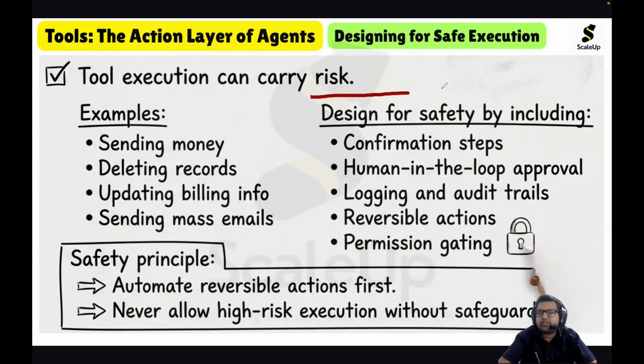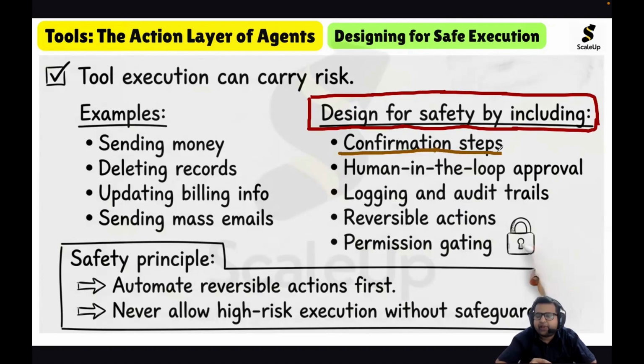Design for safety can be incorporated by including confirmation steps. Whenever any critical action needs to be performed, confirmation from the user should be taken. So confirmation steps should be included, along with human in the loop approval, logging and audit trails. Whatever actions the tools are performing, we should log them and audit the logs.